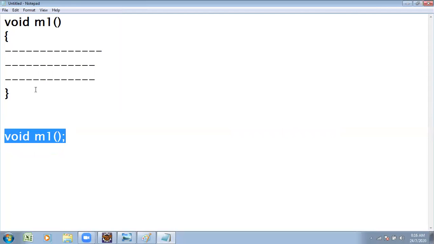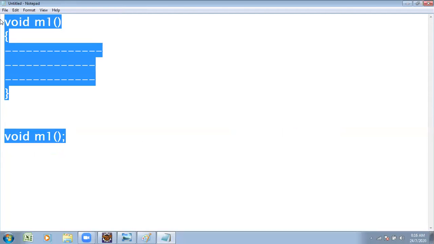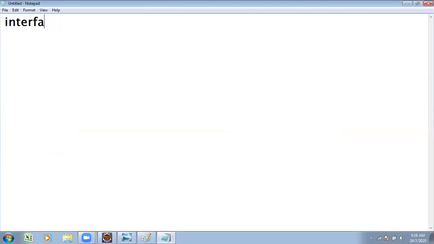We want to concentrate on how the interface is going to work. An interface contains zero or more abstract methods only.